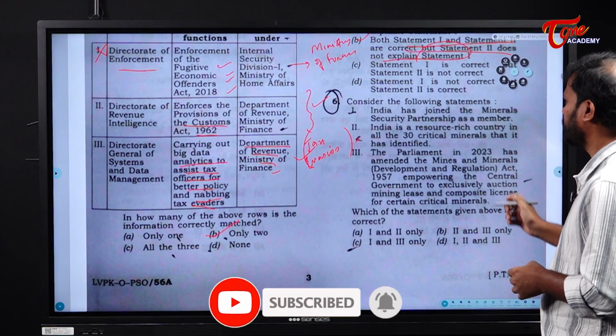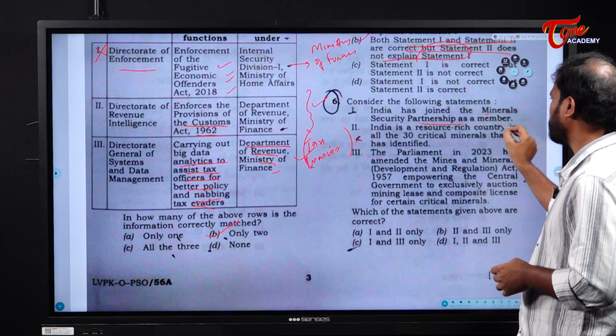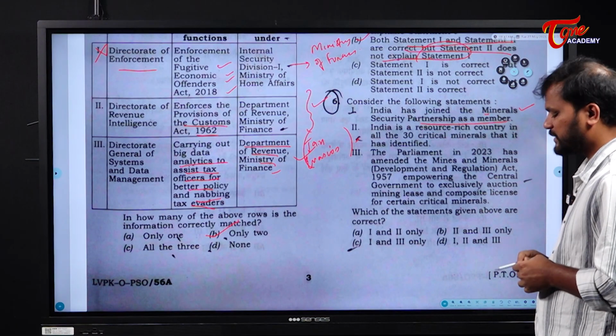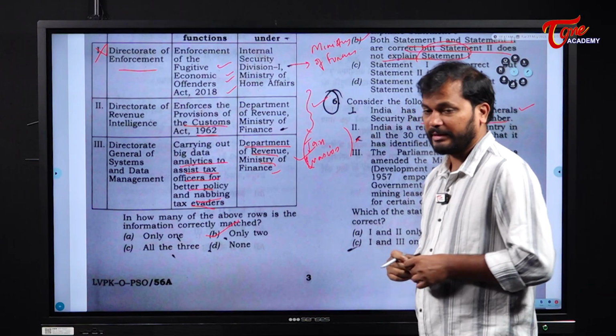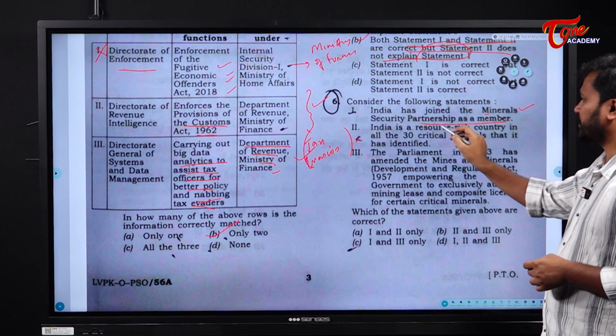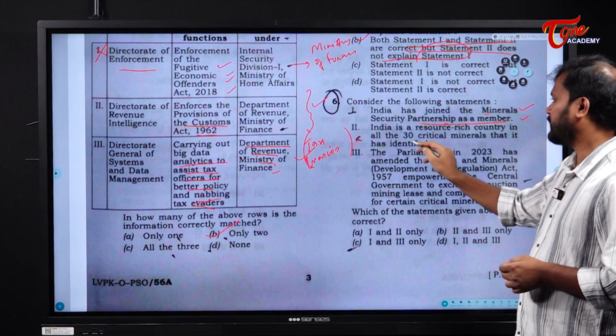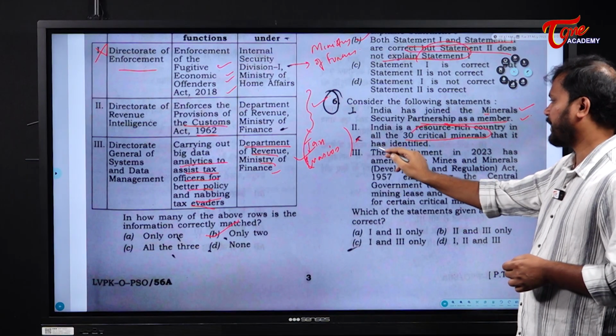Next. 6. Consider the following statements. India has joined the Minerals Security Partnership as a member. Okay, this is right. Why? Because in the recent meeting, India joined this particular Minerals Security Partnership as a member. India is a resource-rich country in the 30 critical minerals that it has identified.